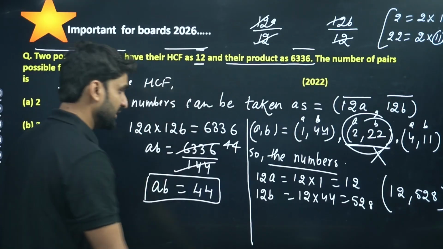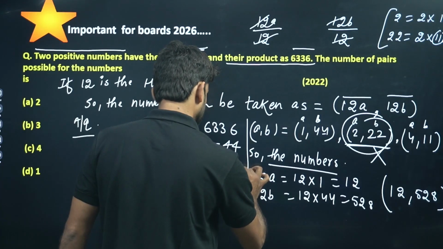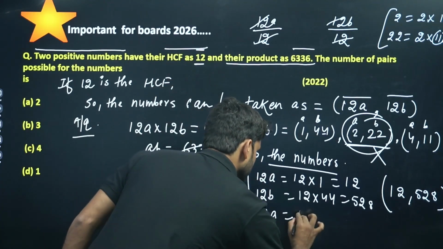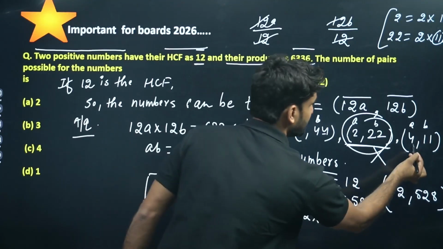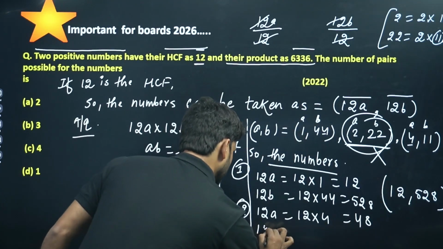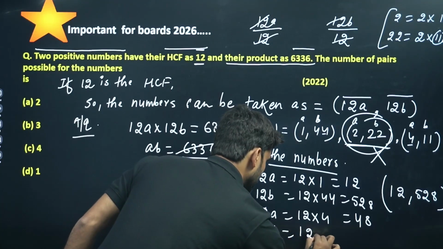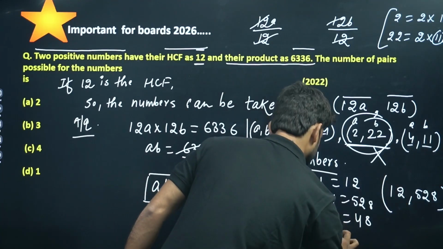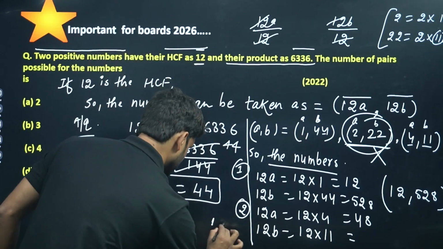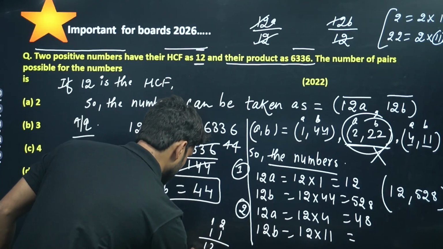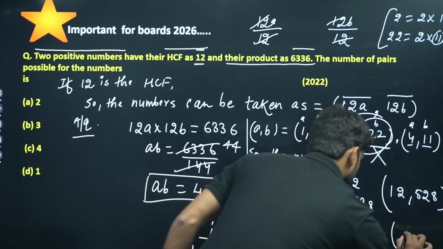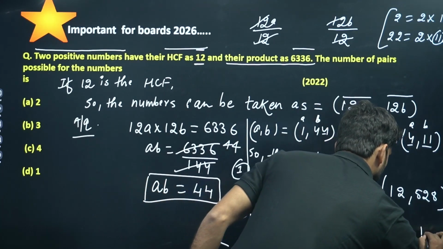The second bracket has A as 4, so 12A is 48, and B is 11, so 12B is 12 into 11, which is 132. So the pair will be 48, 132.